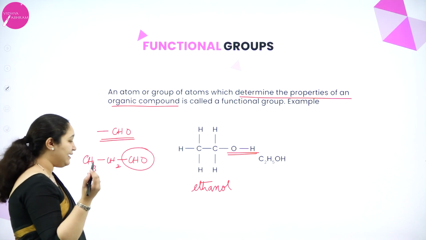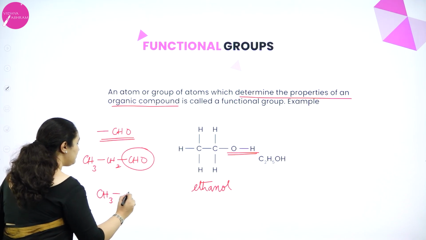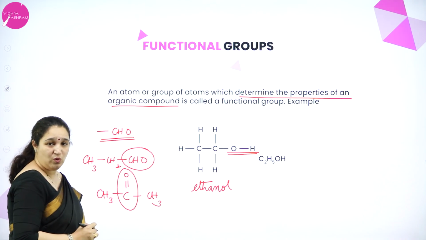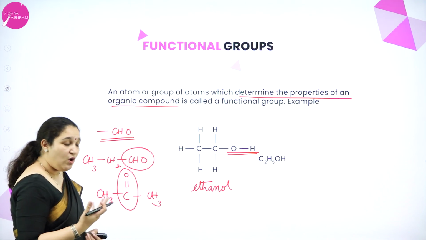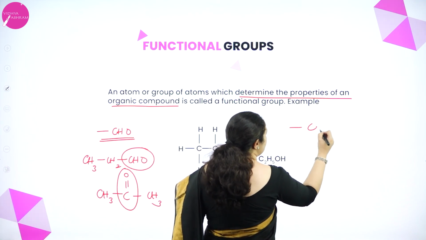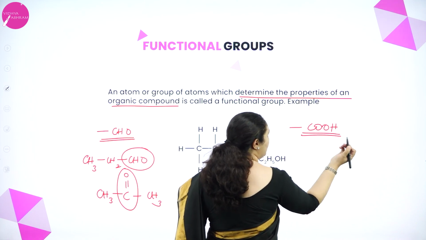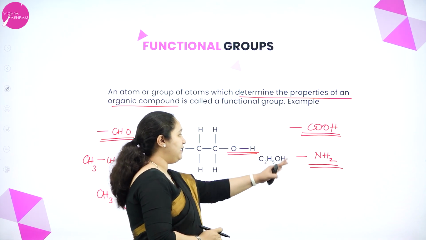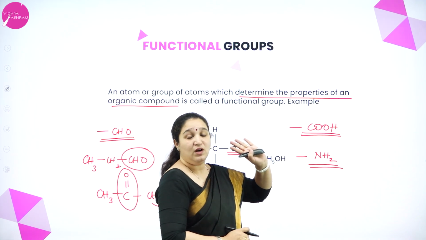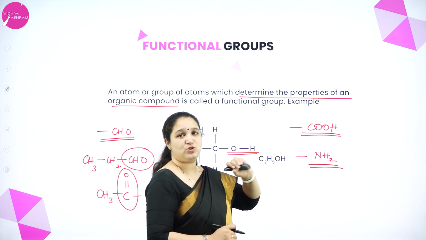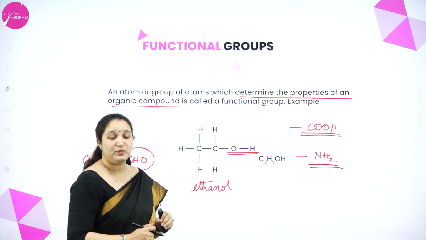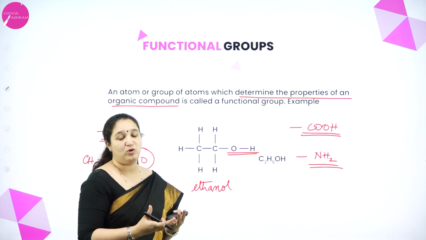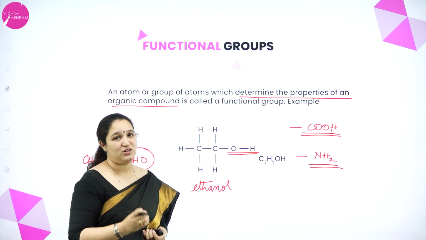Similarly, ketone, I will tell acetone. Acetone, CH3, C double bond O, CH3. So it has got C double bond O, the carbonyl group present in ketone. Or I can tell carboxylic acid, the acid group is COOH group. Amine, it contains NH2 group. So all amines have got NH2 group, all carboxylic acids should have COOH group, aldehydes should have CHO group. So there's a group of atoms which determine what type of organic compound it is. So that is called a functional group.